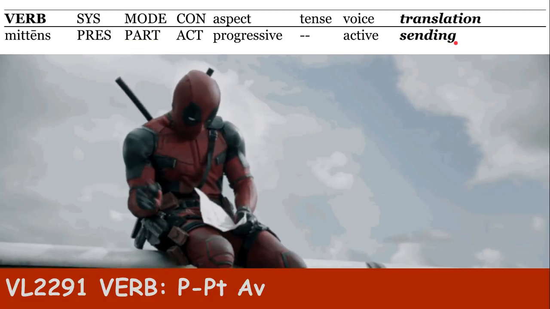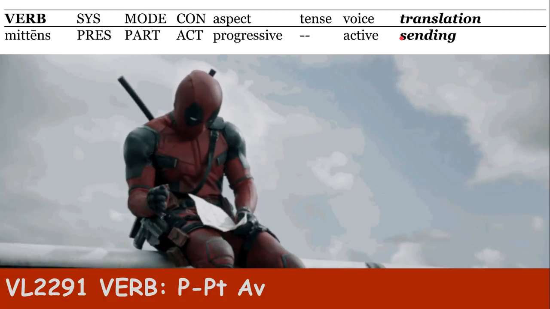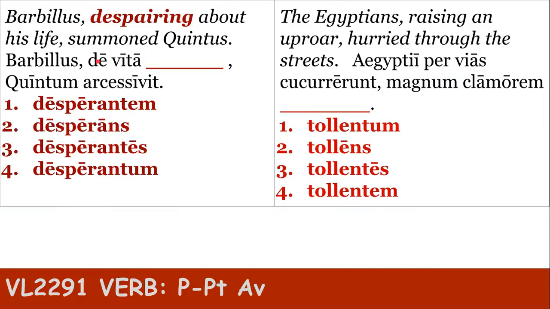Now, if you have a translation that says while or at the same time as, you would get the tense from the superordinate verb, such as right here, Barbilus summoned Quintus. Barbilus despairing about his life, or you could also say Barbilus while he was despairing. Where does the was come from? From the superordinate verb arkesiwit, which tells you it's past.